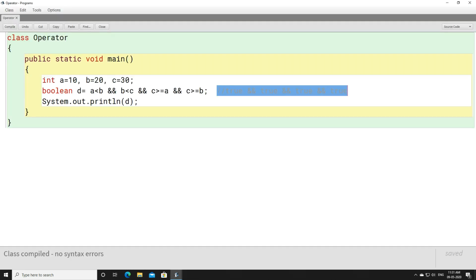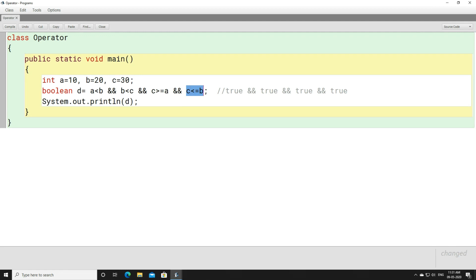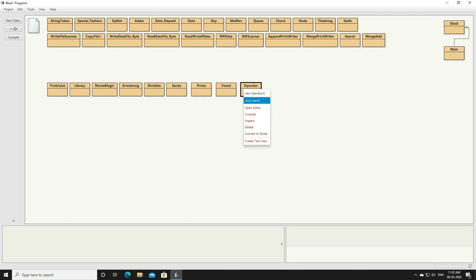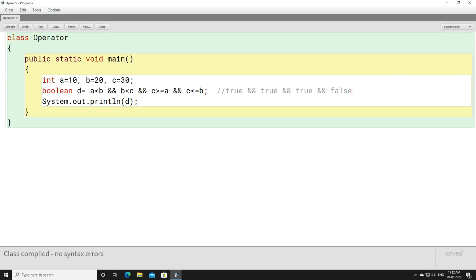Now let us make a single condition false here. Instead of greater than equals to, we'll use less than equals to here. Now is the value of C less than B? 30 is less than 20. No. Is it equals to B? 30 is equals to 20. Again no. So here the outcome will be false. So when we have true, true, true and false, we have one false here. That means all the outcomes are not true. Final outcome will be false. Right? This is how we can use the AND logical operator.